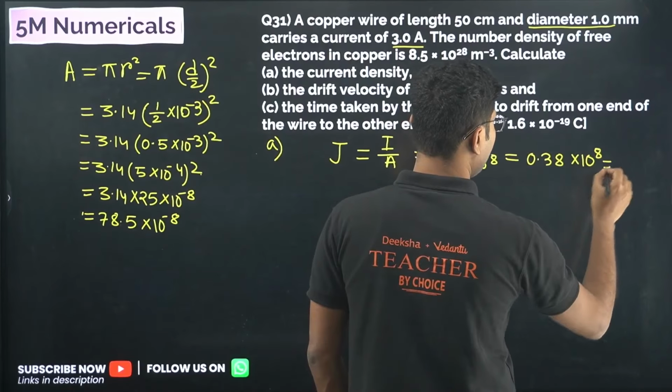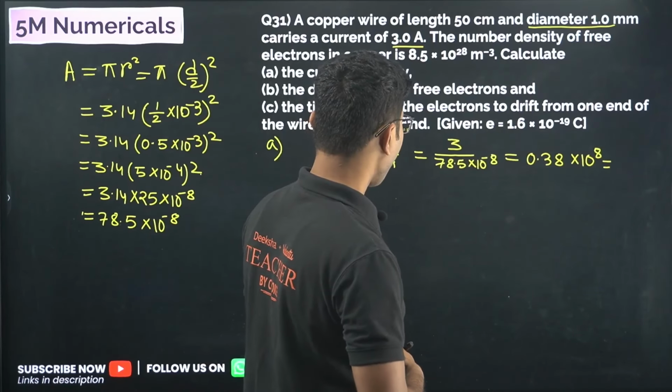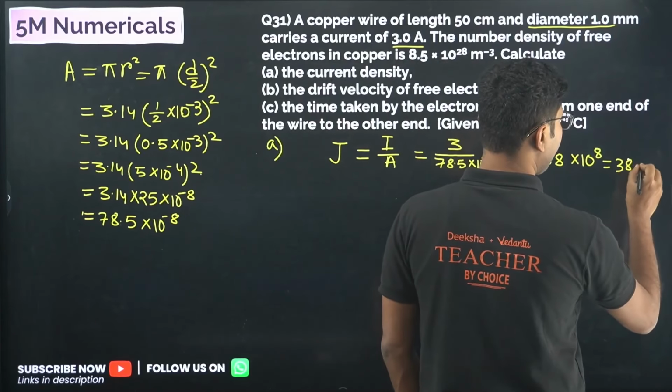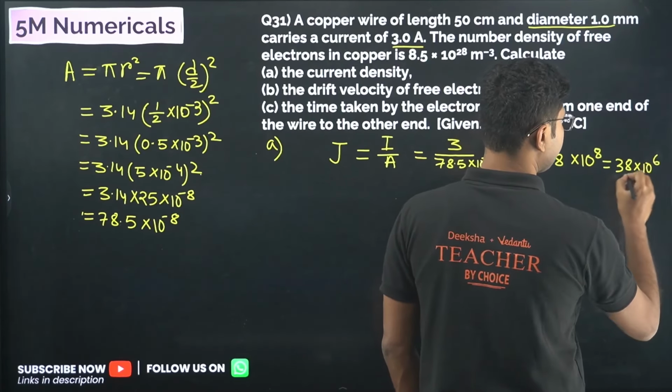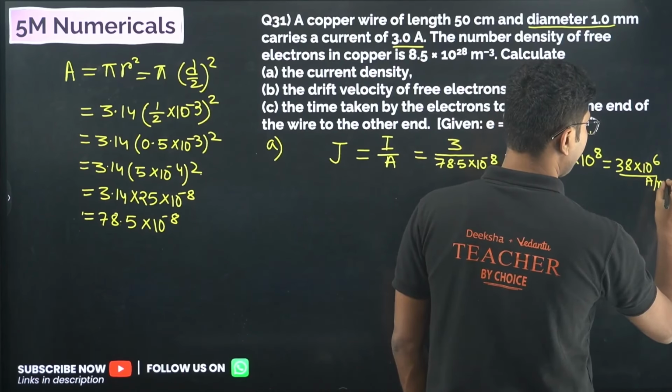Or let me see, 3.8 into 10 to the power of 6. The unit will be ampere per meter square.